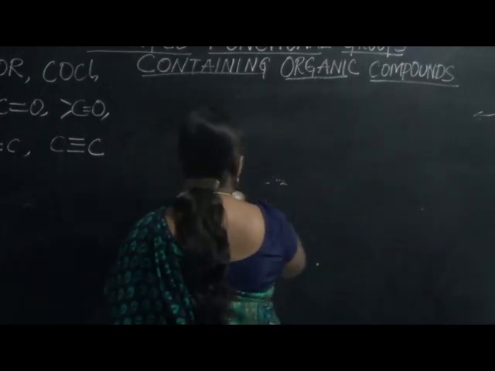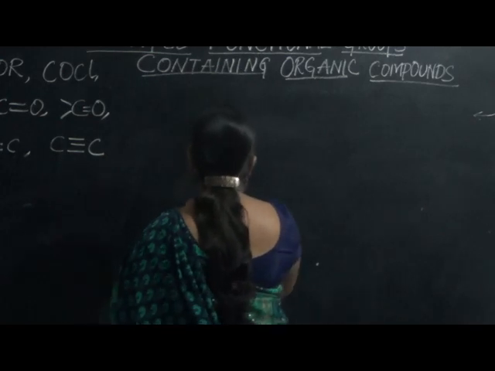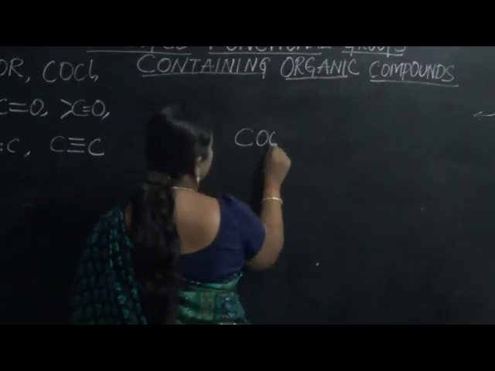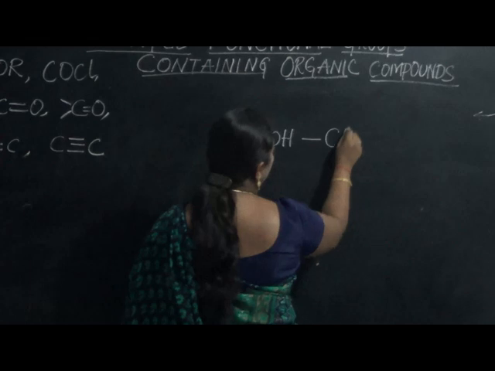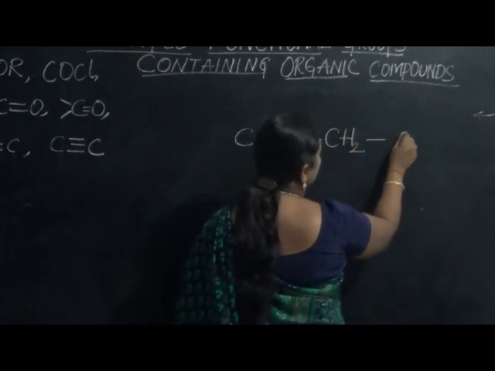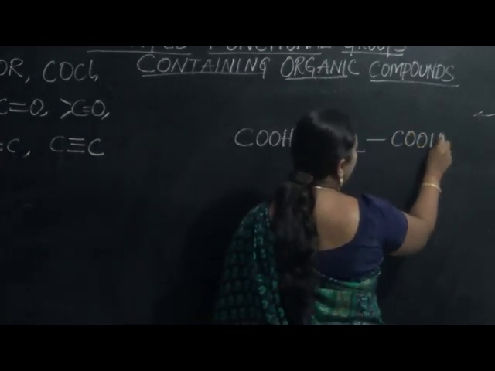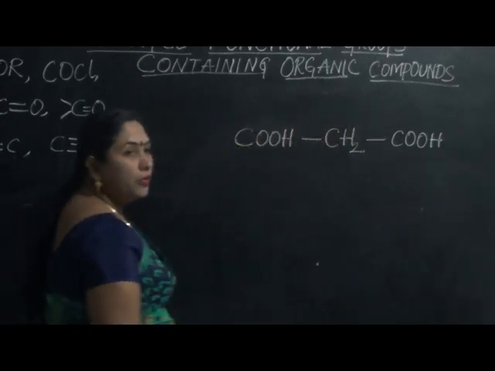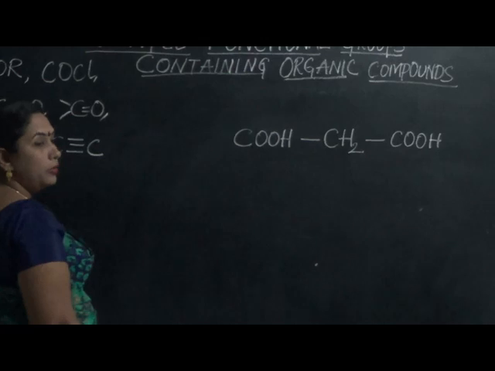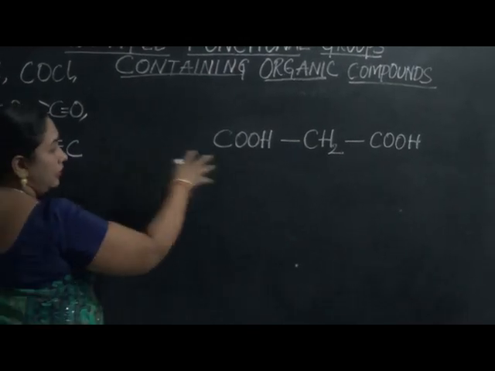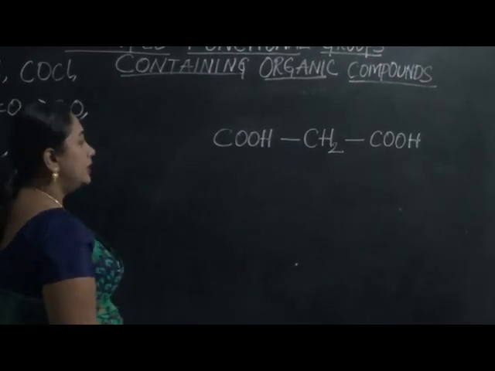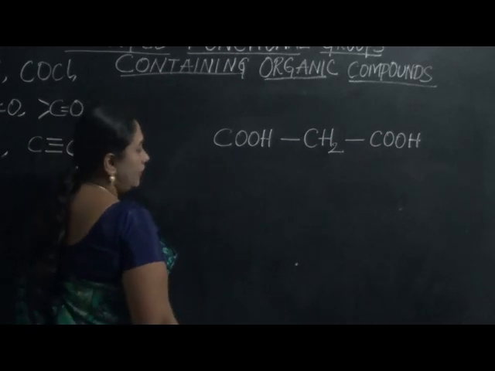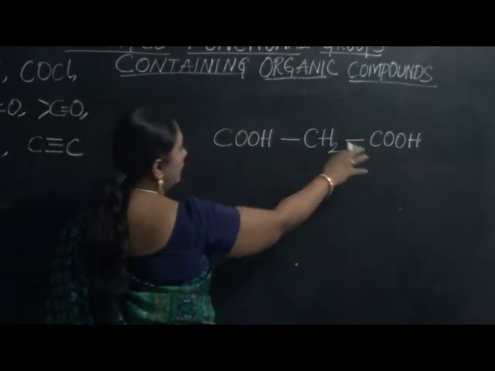Now, let us see another example. Say supposing we have a case like this. How to name this when we have presence of COOH groups in the terminal positions? Simple. In this compound under consideration, whichever way we are going to name, it's going to be the same.